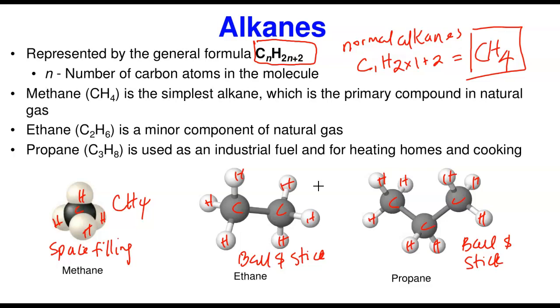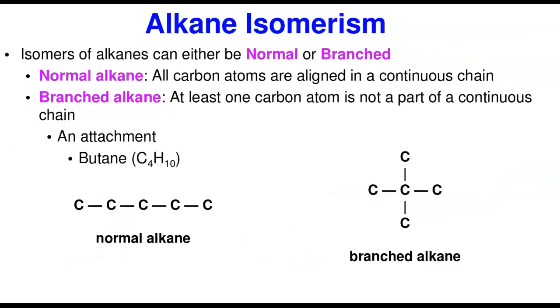Ethane is the second one. This is the second compound, C2. Ethane is C2H6. If you apply that formula again, I'm not going to do that; you can do that on your own. It is a minor component of natural gas as well. Propane, on the other hand, is the most important. This is the one we use in our grills. It's used as industrial fuel and for heating in homes and cooking. If you want to do your steak, this is what you're going to use. And these are the common ones we're going to be seeing.